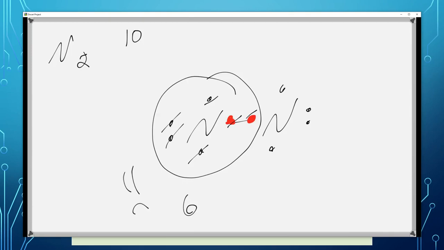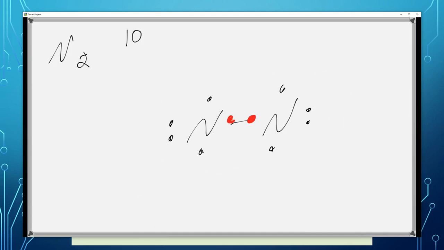Not going to do it. Not going to do it either. 1, 2, 3, 4, 5, 6. So they both only have 6. All right, let's make a double bond. If a single bond ain't going to work, fine. We'll do a double bond.